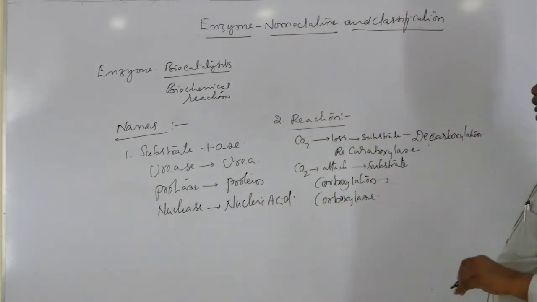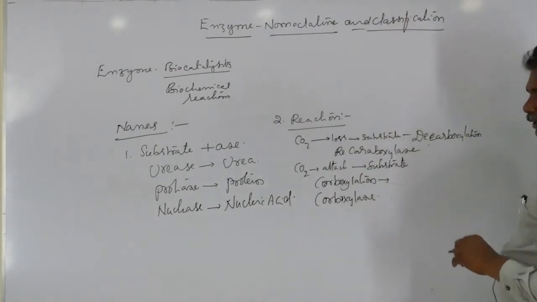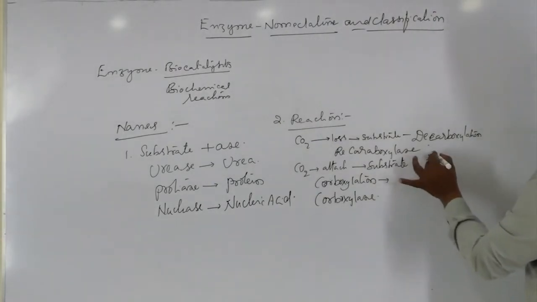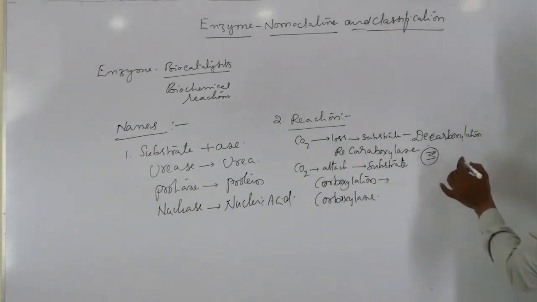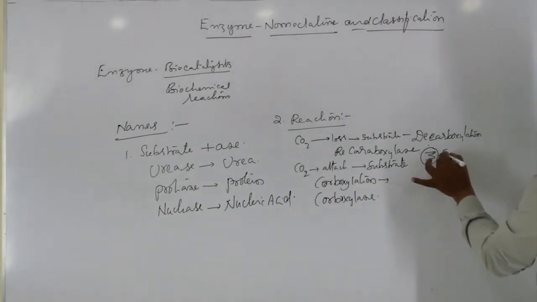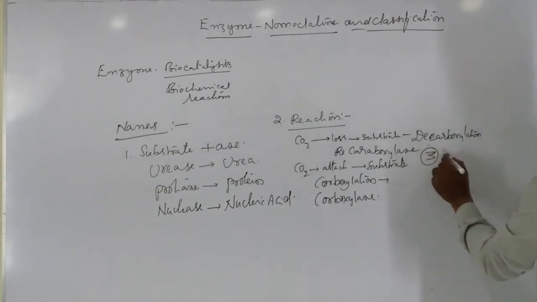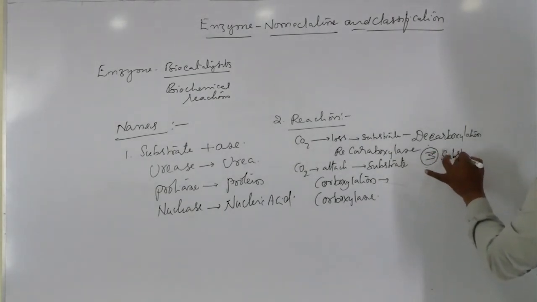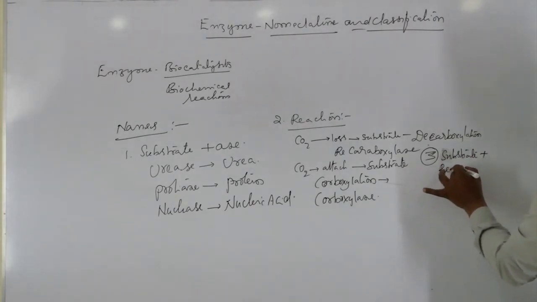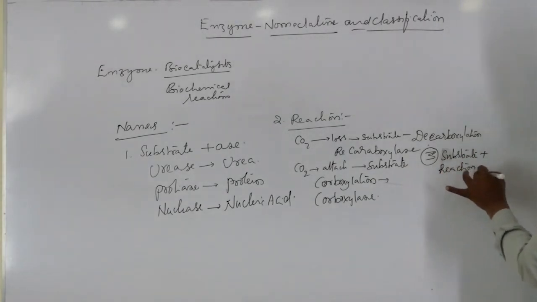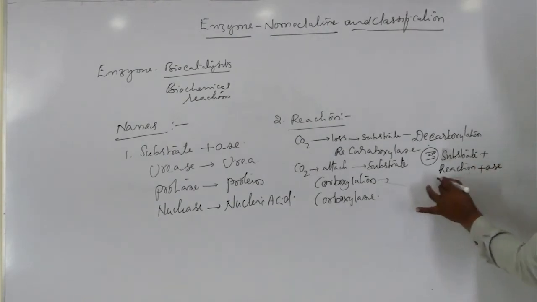Next, you can go to the third criteria, which is based on substrate plus reaction with -ase.